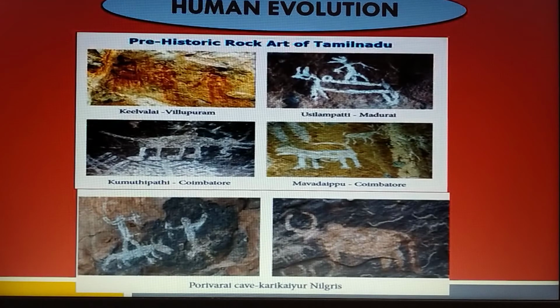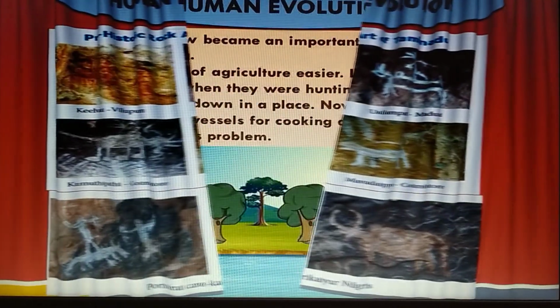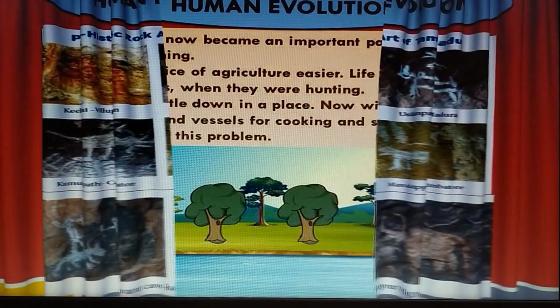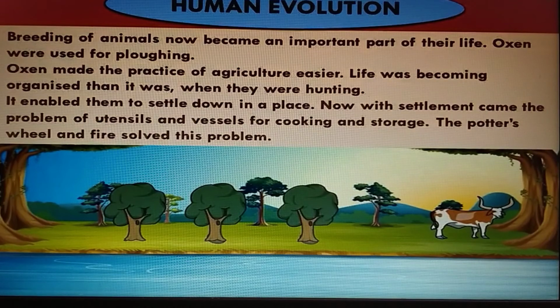During the prehistoric period, humans lived in caves and depicted their daily events in drawings. Mostly pictures of animals are drawn.